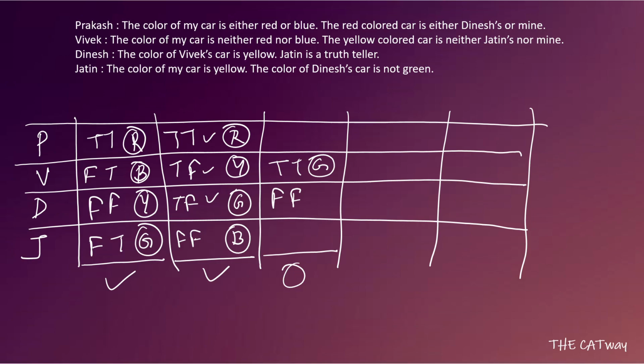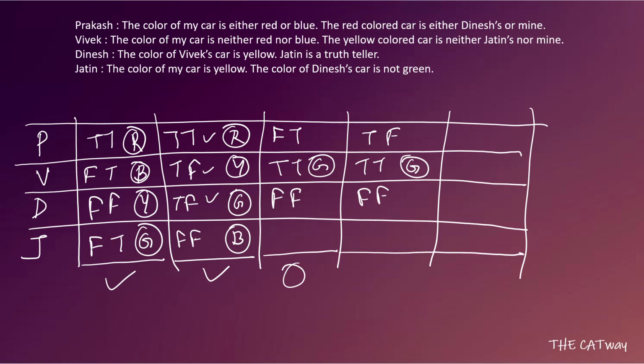Again, now what do we have? Again, we will get two cases. The first case in which P's first statement is false and second statement is true. Okay, and one case in which the second statement is false and the first statement is true. Okay, others remain the same. Okay, so let's see what we have here. Now, what can we do?